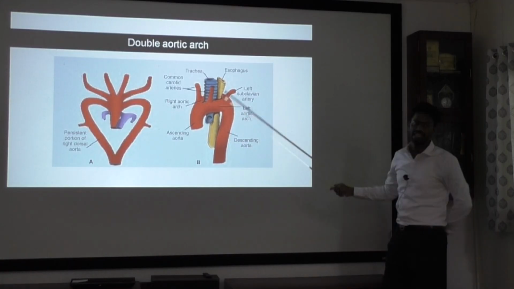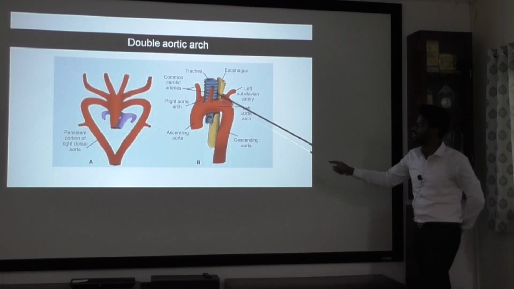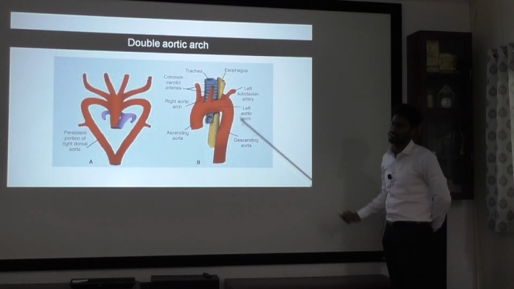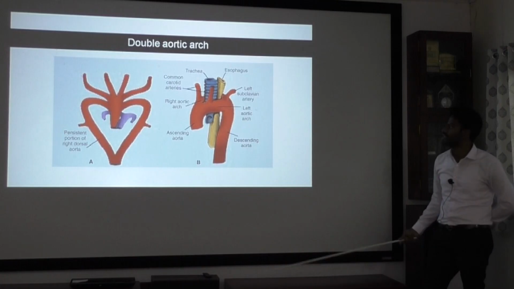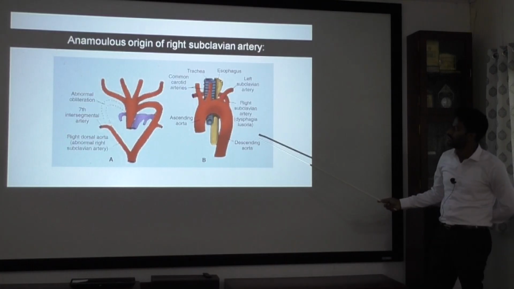So it forms a vascular sling, because of which there will be compression of the trachea and esophagus. So the patient will be having dyspnea and dysphagia. So symptoms will be there.